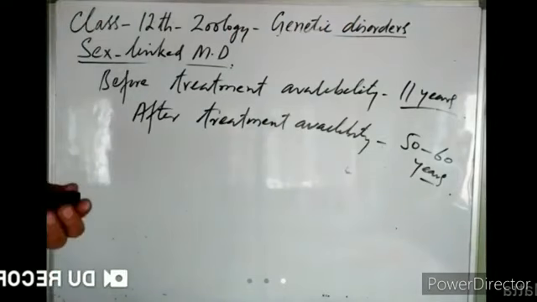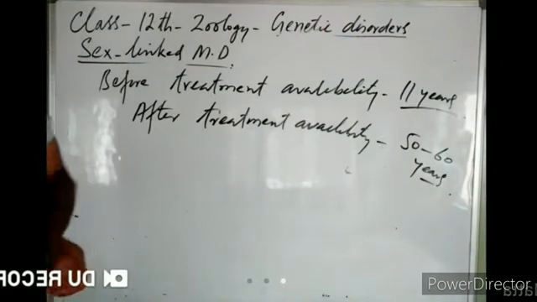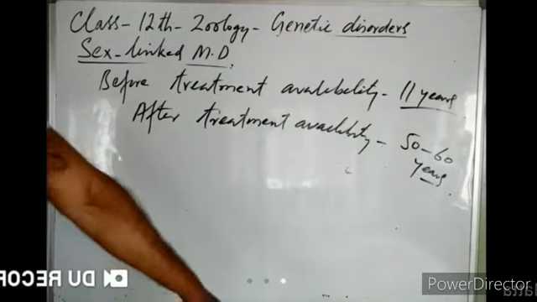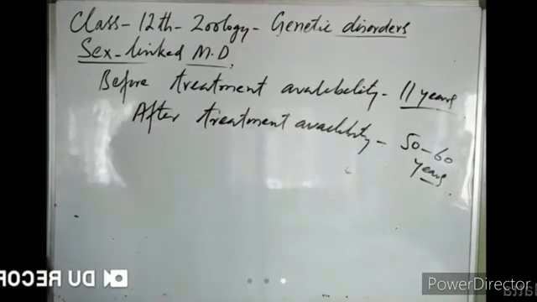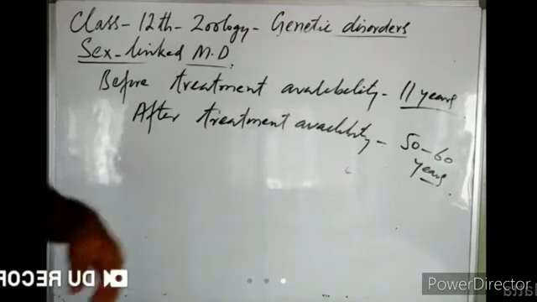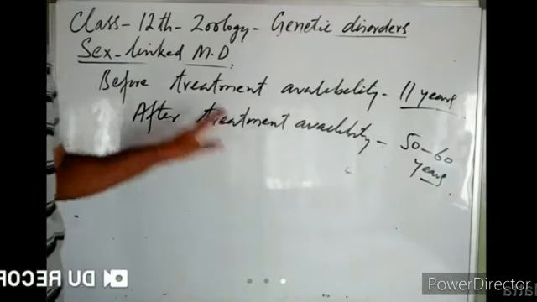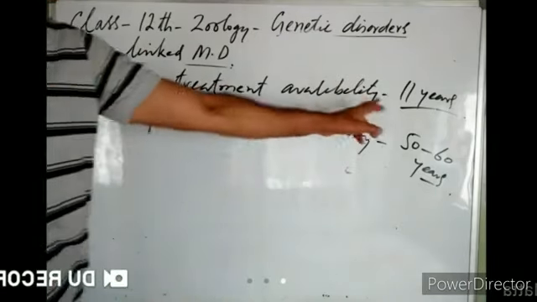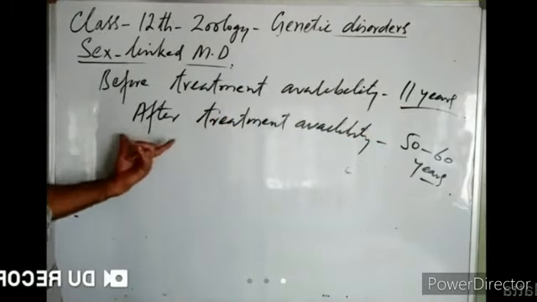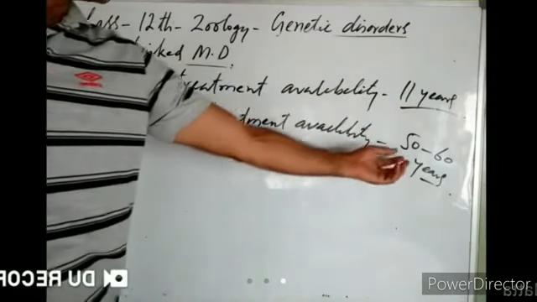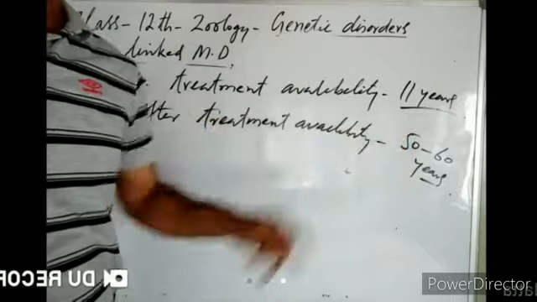So why did they have a very limited life before the treatment availability? Their life was reduced to just 11 years because of those bleedings which occurred in the brain, kidney, and other body parts, right? So before treatment availability, their average life was just 11 years. Now, when the treatment has been made available, they can live normally for 50 to 60 years.